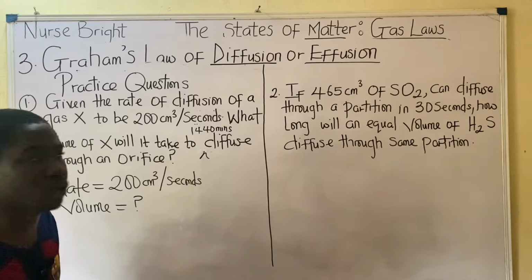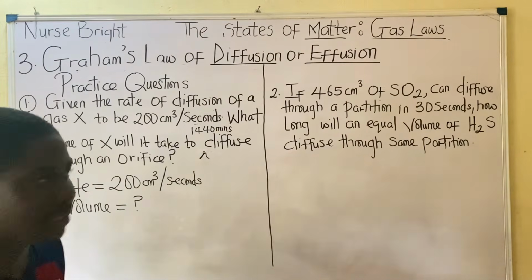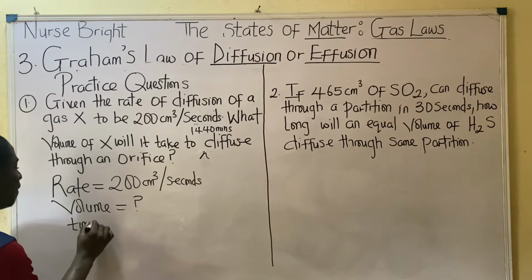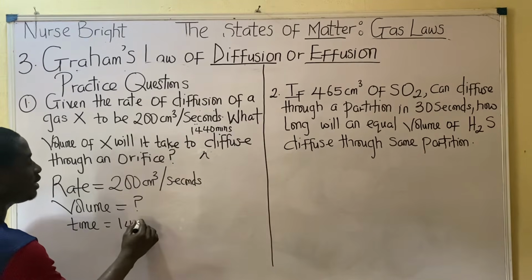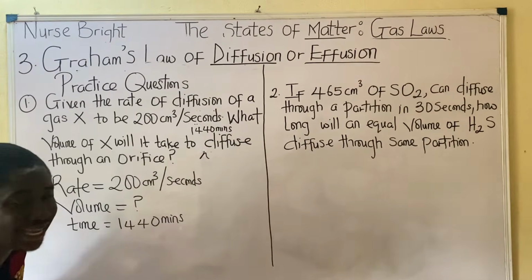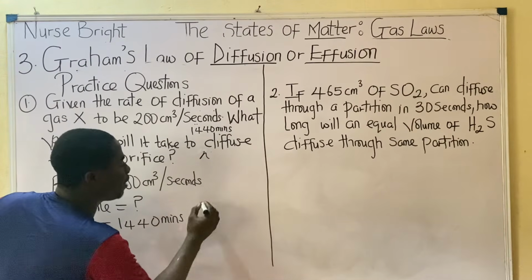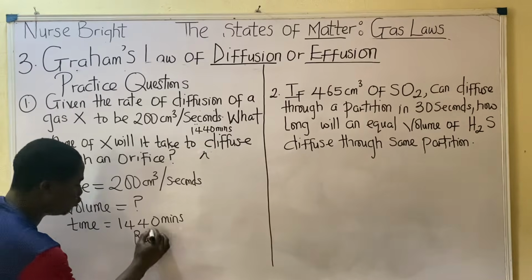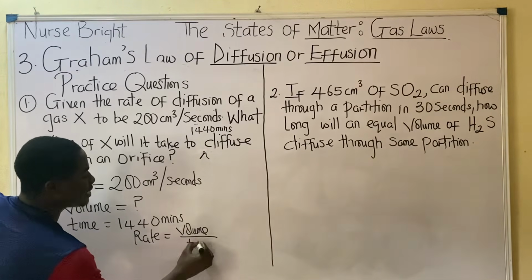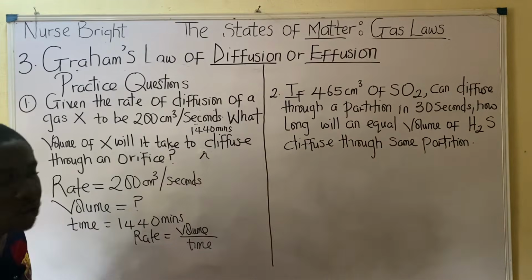Now, how do we solve this question? It is relating to rates. They are asking me to get volume. They gave me time, but the time was expressed in minutes. Please watch, simple like ABCD. What is the formula for rate? As explained initially, rate is the volume of the gas over the time taken for that gas to diffuse.